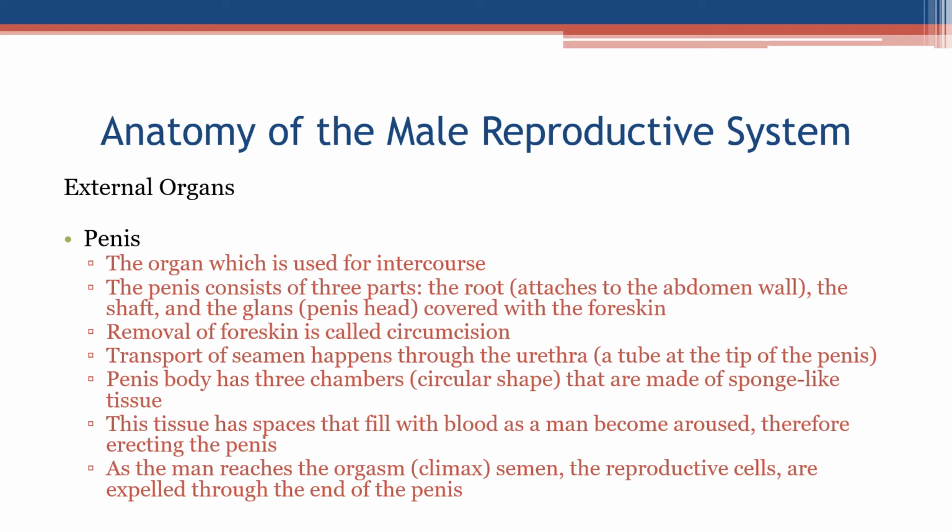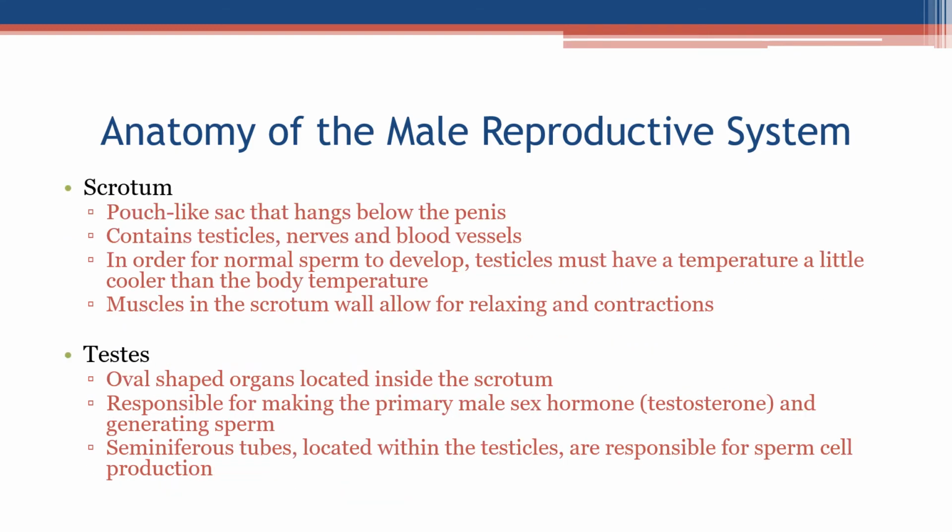Transport of semen happens through the urethra, a tube at the tip of the penis. The penis body has 3 chambers, circular in shape, that are made of sponge-like tissue. This tissue has spaces that fill with blood as a man becomes aroused, therefore erecting the penis. As the man reaches orgasm, climax, semen, the reproductive cells, are expelled through the end of the penis.